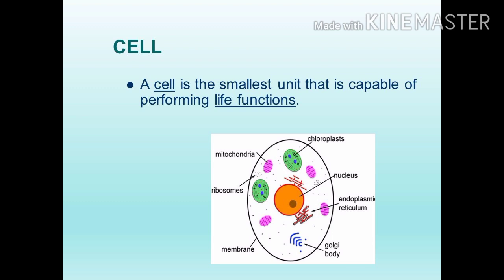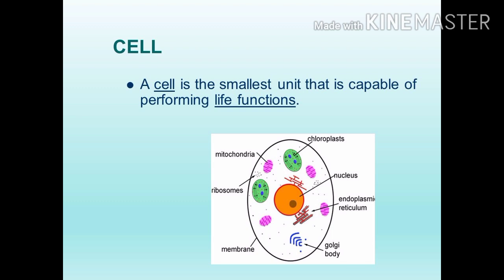Do you know what the nucleus function is? Nucleus is the controller of the cell, the central controlling center. The next one, endoplasmic reticulum. It transports the materials from the cytoplasm to the nucleus. What is the function of the Golgi body? Golgi bodies are otherwise called secretory bodies. Ribosome function, protein synthesis.